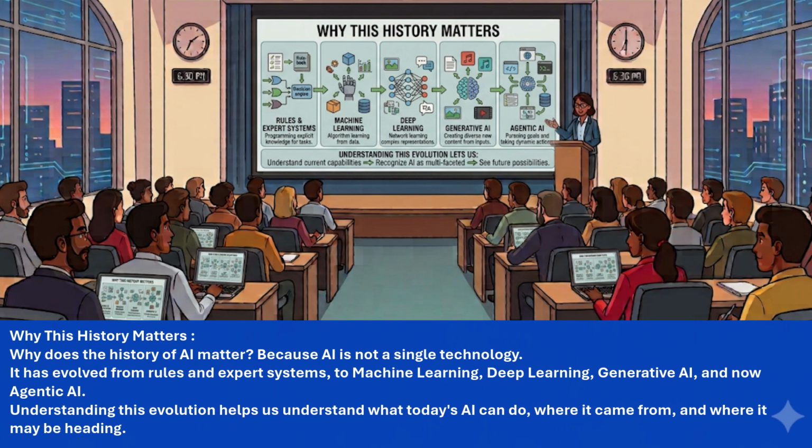Why this history matters. Why does the history of AI matter? Because AI is not a single technology. It has evolved from rules and expert systems to machine learning, deep learning, generative AI, and now agentic AI. Understanding this evolution helps us understand what today's AI can do, where it came from, and where it may be heading.